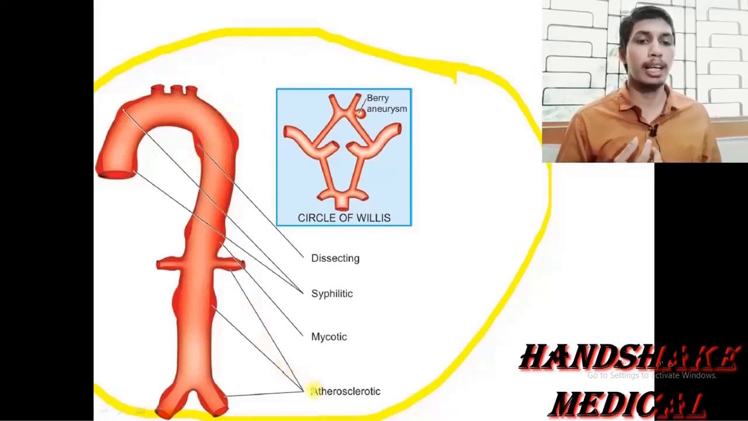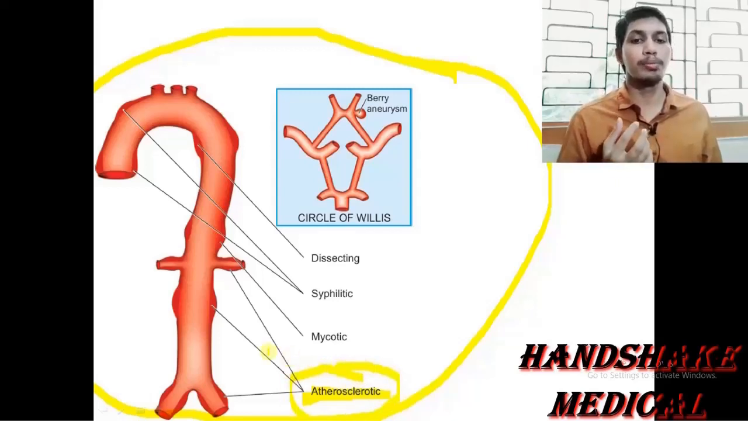So number one is the atherosclerotic type of aneurysm. This is the most common type of aneurysm, and here there is a formation of atheroma. We know very well about atherosclerosis. So it is the most common type of aneurysm on the basis of the etiology, cause or the pathogenesis. Second one is the syphilitic type.